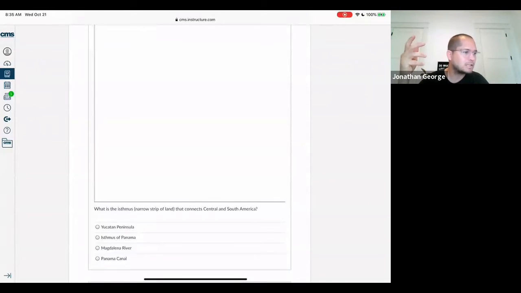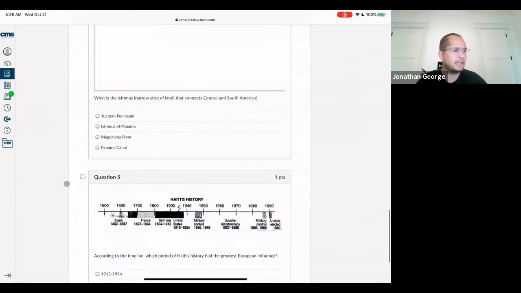It's not the Yucatan Peninsula; a peninsula is a piece of land surrounded on 3 sides by water. It's not the river. The Panama Canal is a narrow waterway. So the Isthmus of Panama would be the correct answer there.